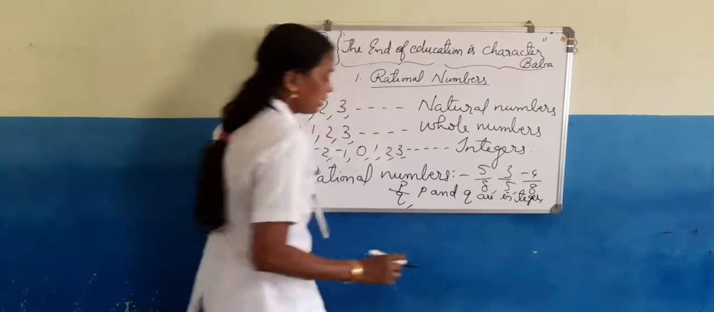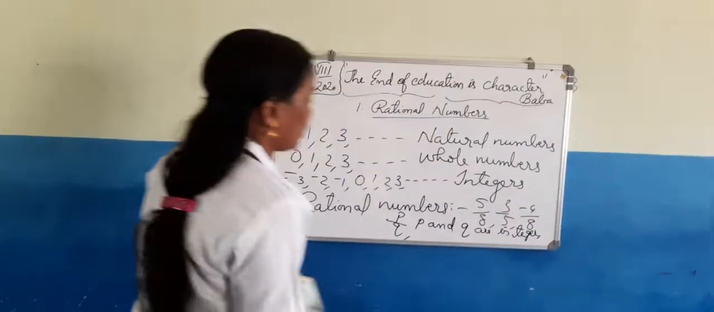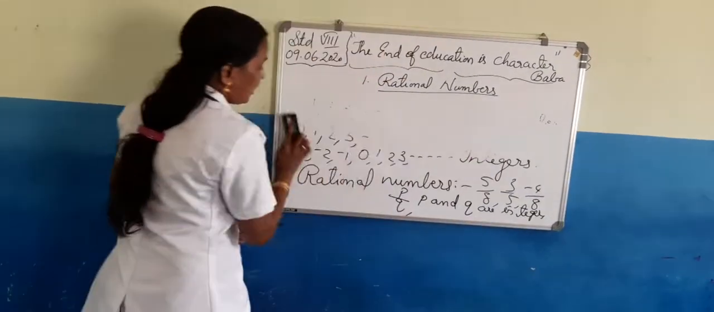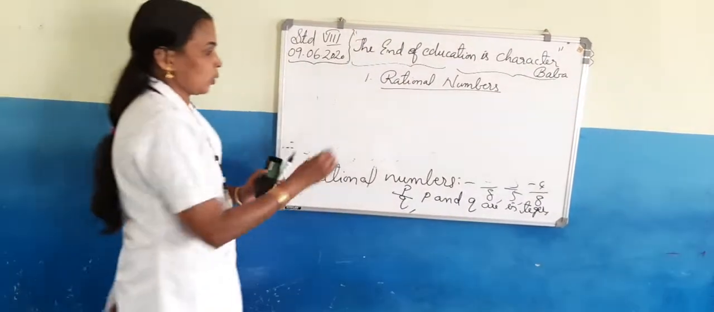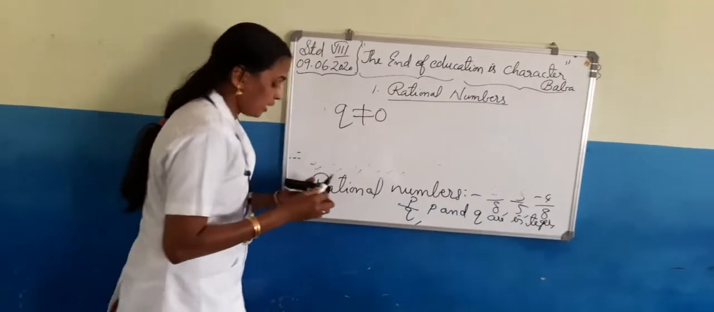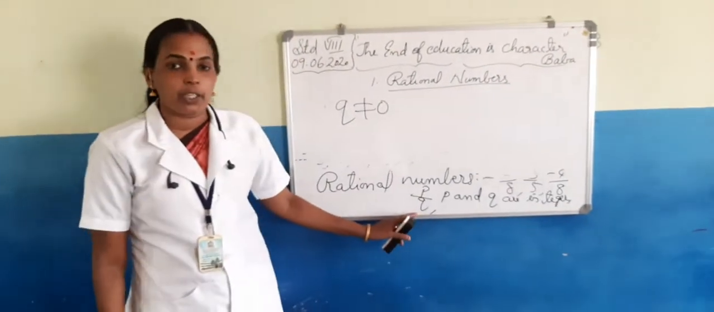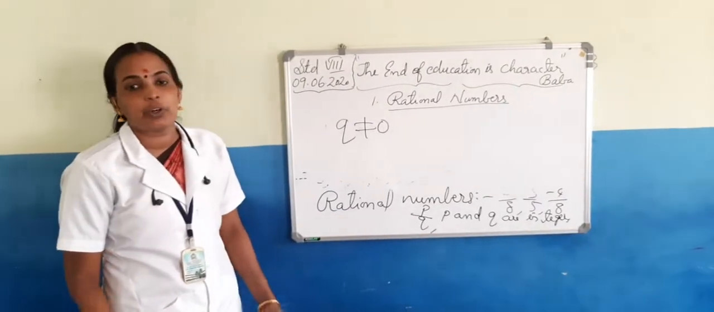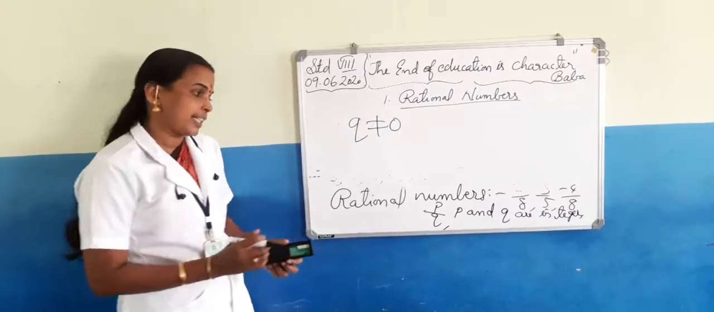This is the condition. Rational numbers can be expressed in the form P by Q, where P and Q are integers. And one more condition is there. Q should not be equal to 0. So the condition for rational numbers is that it should be expressed in the form P by Q, where P and Q are integers and Q not equal to 0. So this type of numbers are called rational numbers.